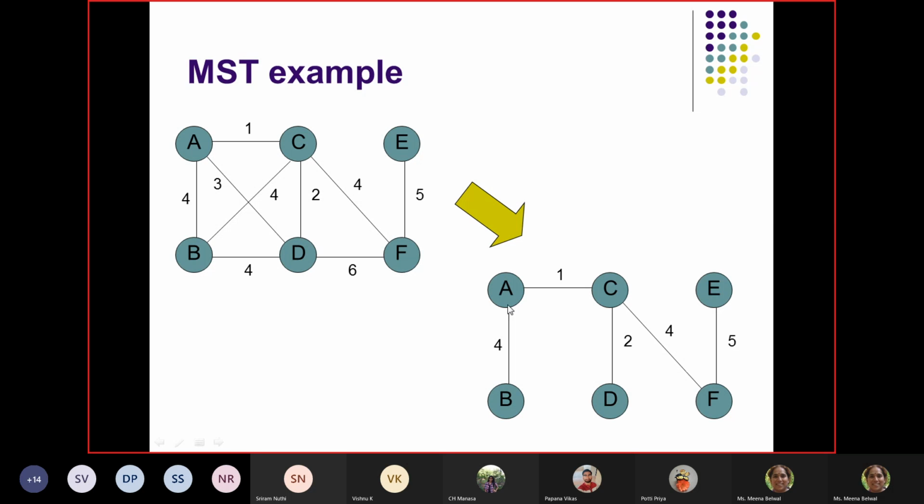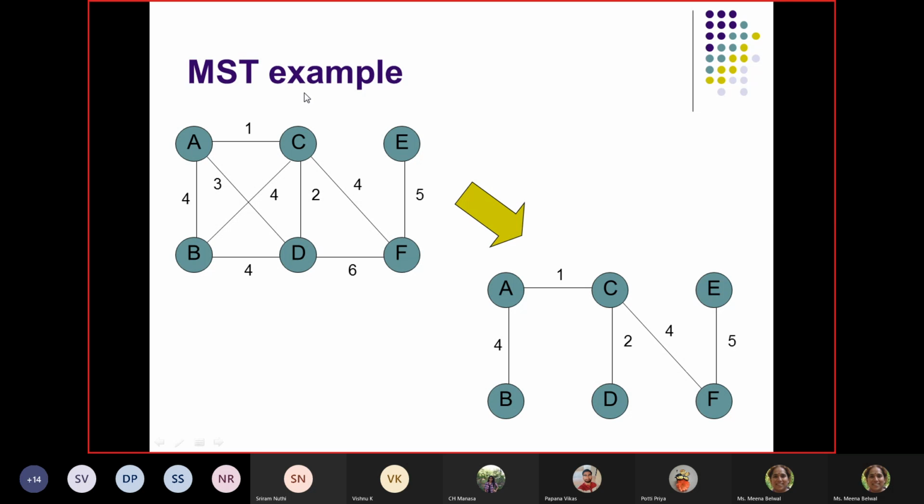The question is, why have I not added this 3 but I have added this 4? We will have an algorithm which will not let us add this 3 but this 4. Then why did I not add the other 4? I could have added it instead.